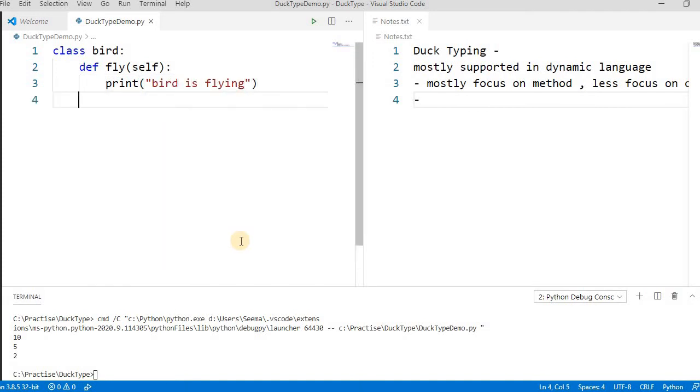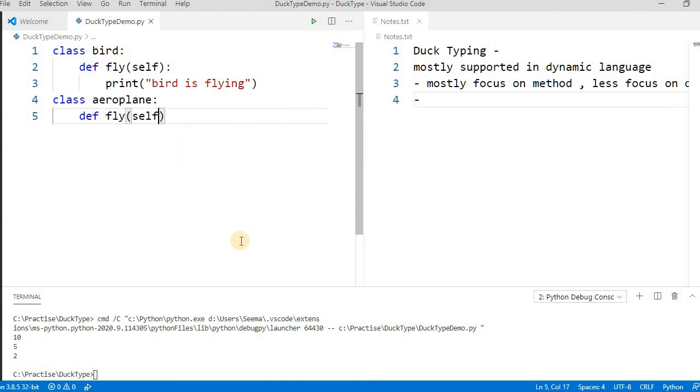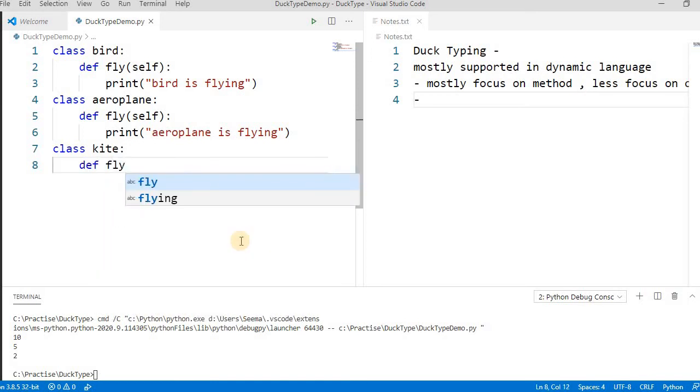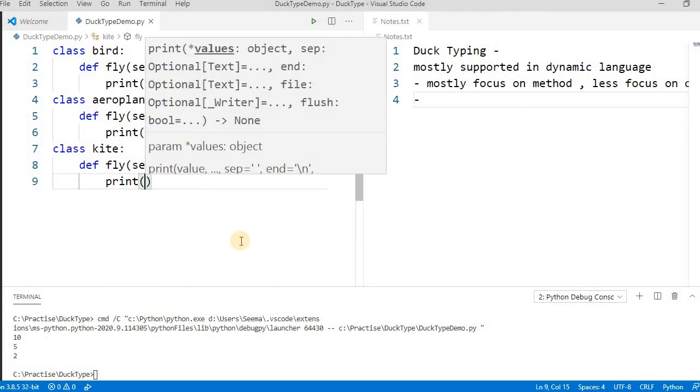If we create another class, Aeroplane, we define fly with self. And another class, Kite. All three have the common functionality of flying, so they focus on fly rather than on which class the object belongs to. They focus on the fly method.